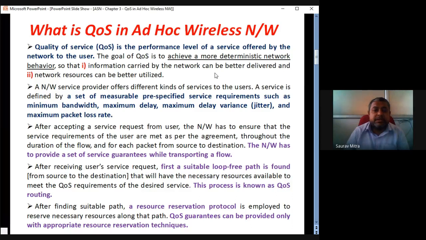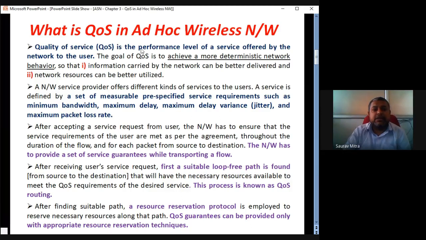First is time, it should be within the specified time. Second, the number of packets transmitted should be equal to packets received. And third is quality of transmission: whenever packets pass through the channel or media, the media effect, transmission effect or ad hoc wireless network effects should not alter the quality of data inside the packets. If we can maintain these three things, we can say we are offering quality of service.